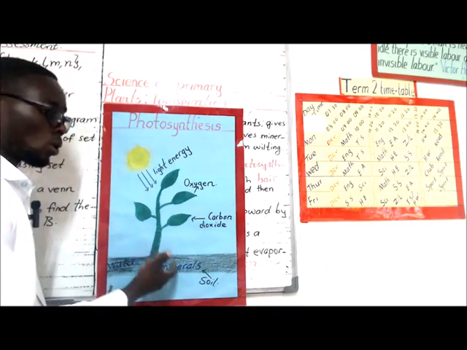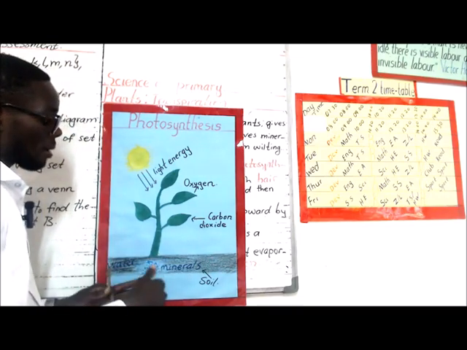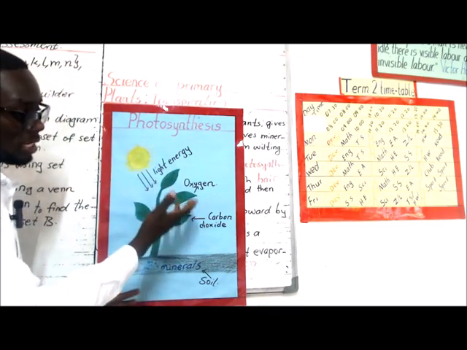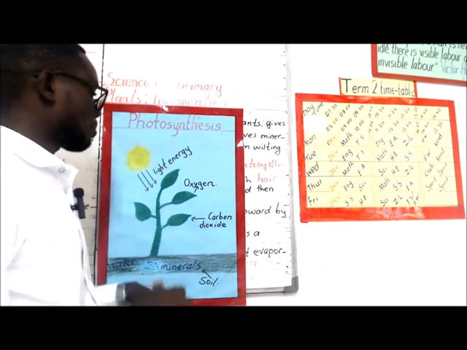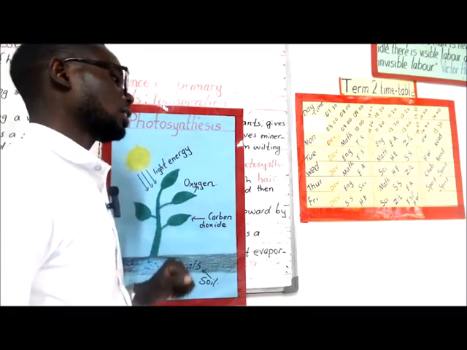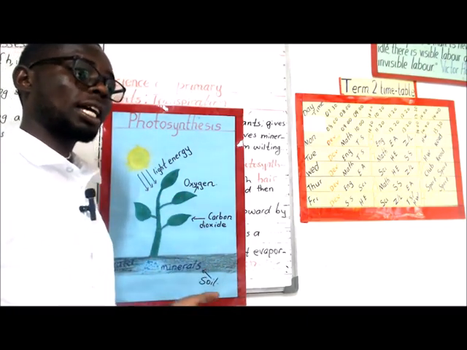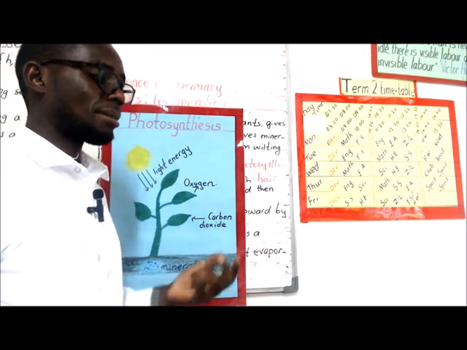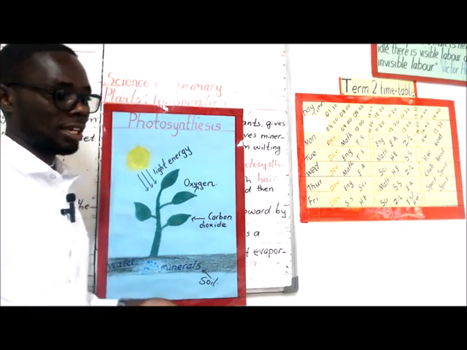So the water dissolves these nutrients and transports them into the plant, and then the plant will eventually be able to use them. So really, water is very important in the life of a plant. Without water, plants and people and animals would die eventually, okay?